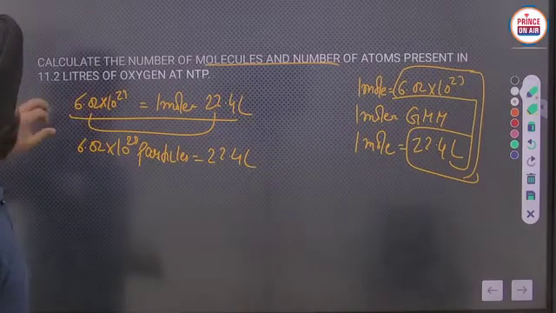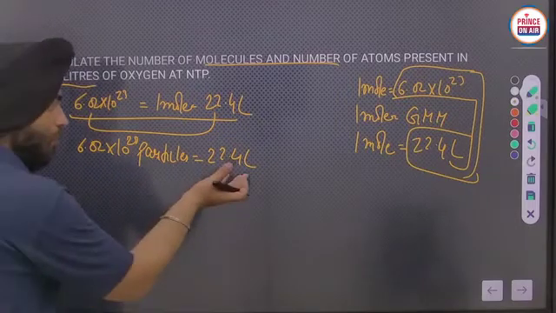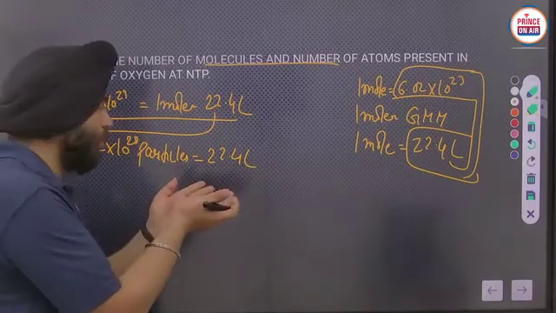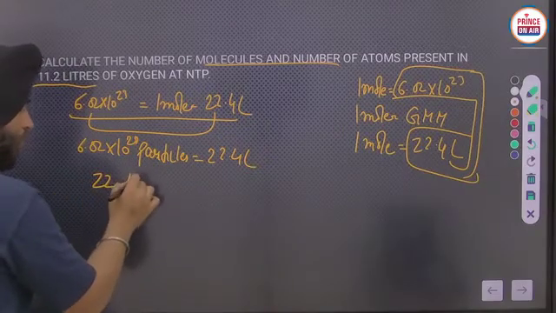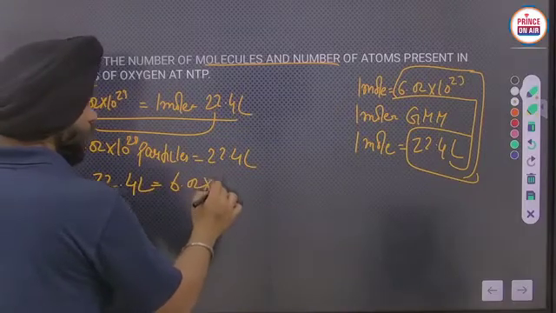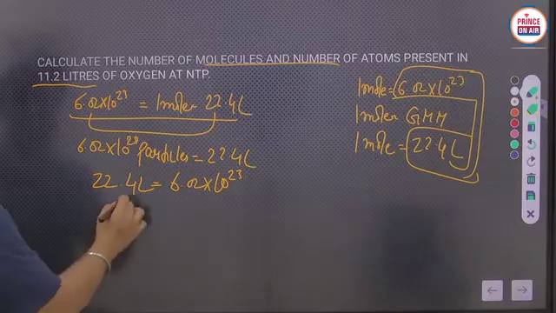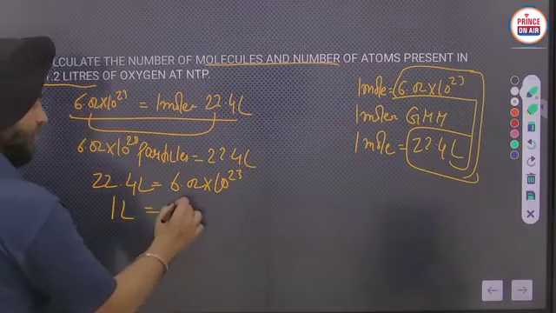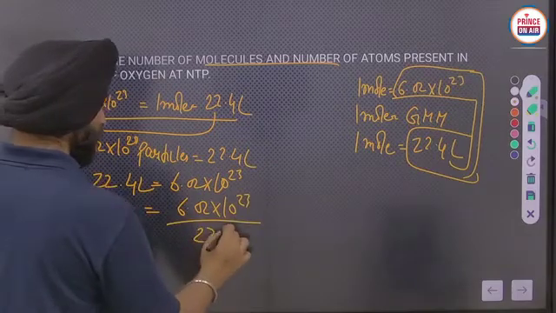Now what they have given? They have given the value of volume. So the values that we got, we have to write down on the left side. Means volume we got, so 22.4 liter we have to write on the left side, and 6.02 into 10 raised power 23 on the right side. Okay. So 1 liter will carry how many particles? 6.02 into 10 raised power 23 upon 22.4.